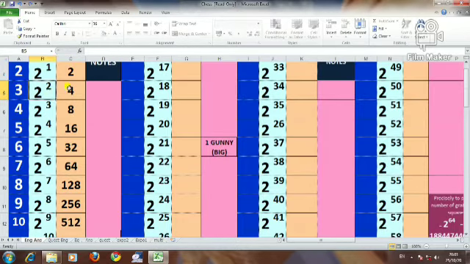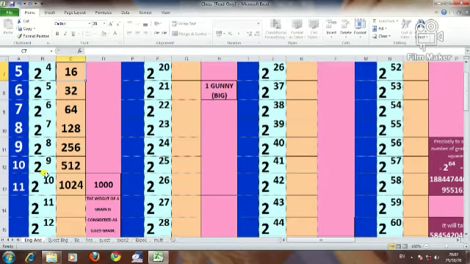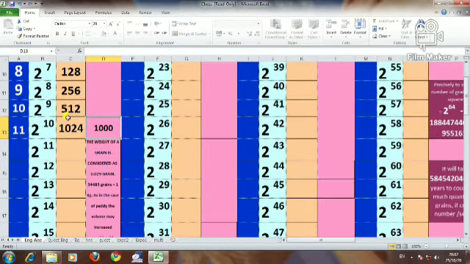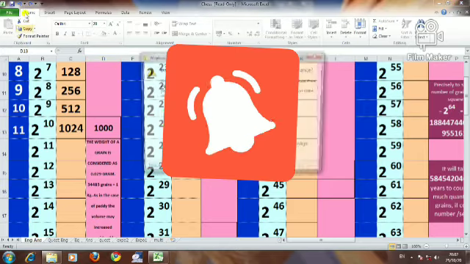2 raised to 2 is equal to 2 into 2, which is 4. Then 2 into 2 into 2, that is 2 raised to 3, is equal to 8. Then 2 raised to 4 is equal to 16, and so on. 2 raised to 10 is equal to 1024, which is minimized to 1000.